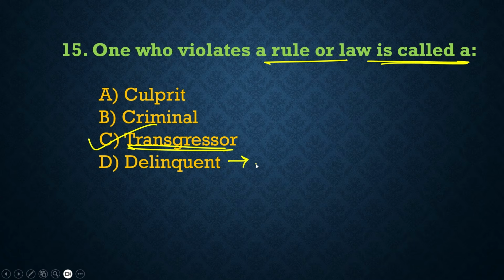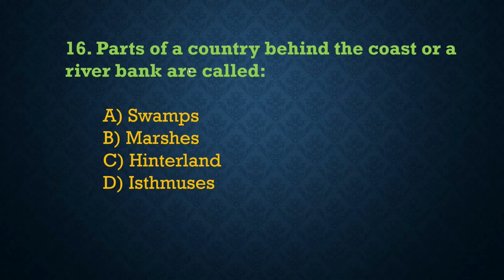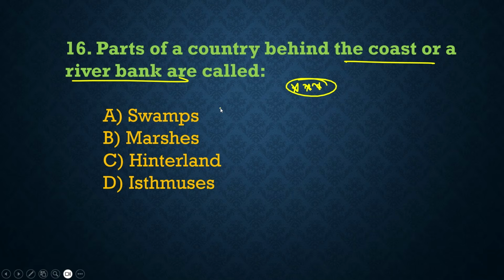So the word delinquent generally suggests someone who fails to perform a duty or violates a law. So that is called delinquent. Next, parts of a country behind the coast or river bank. So this one is also very important. So here the correct one-word substitution is option C, and that is called hinterland. So a hinterland means the inland region lying behind a coast, a river bank, or major urban or commercial area.